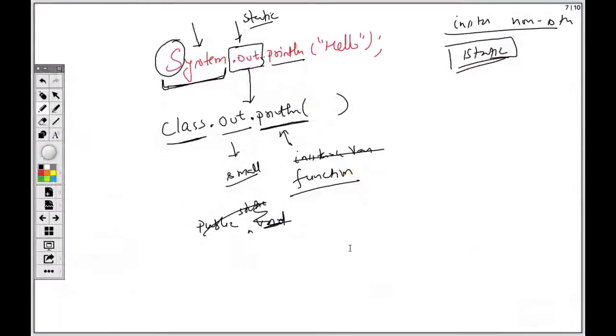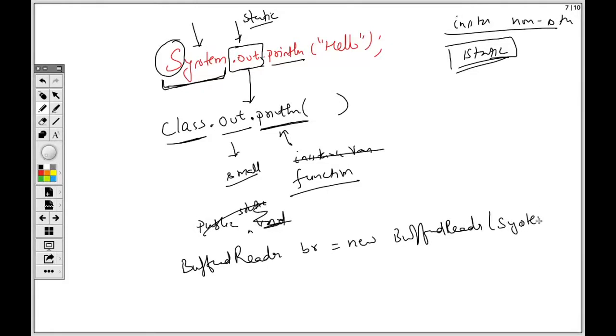So suppose I have some class. This is some syntax which I have written here.